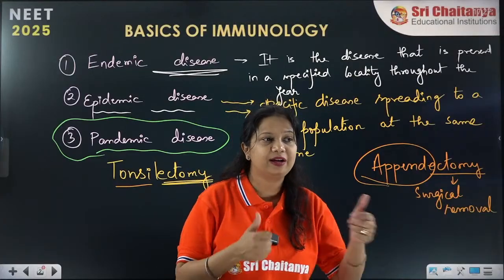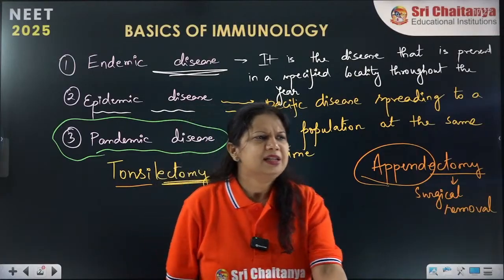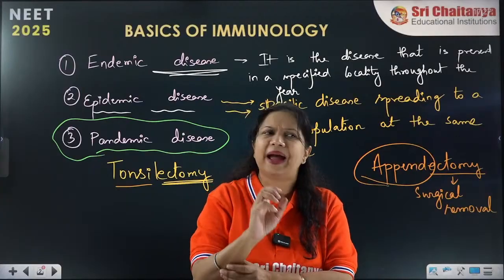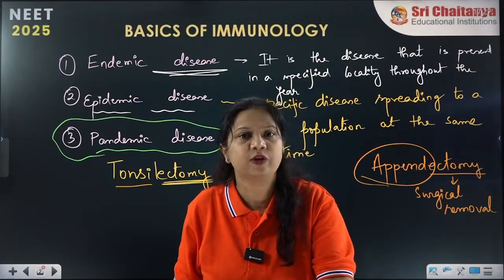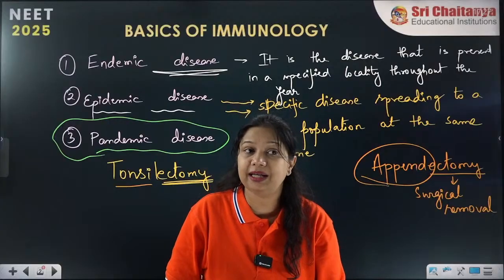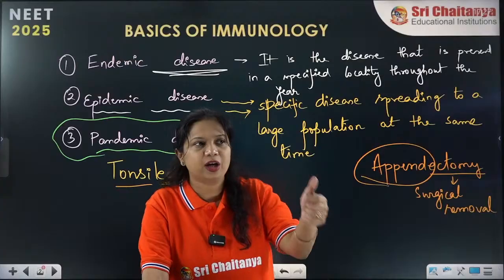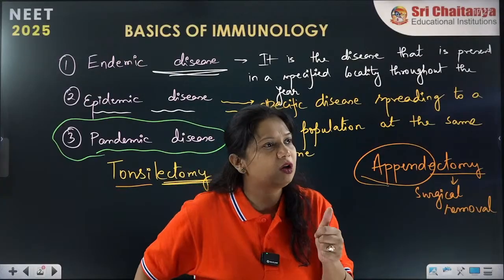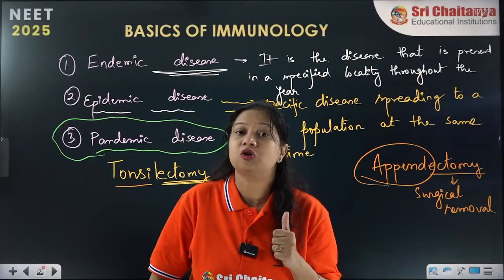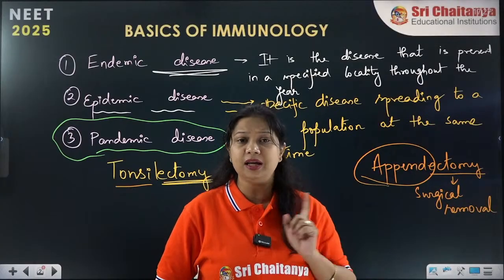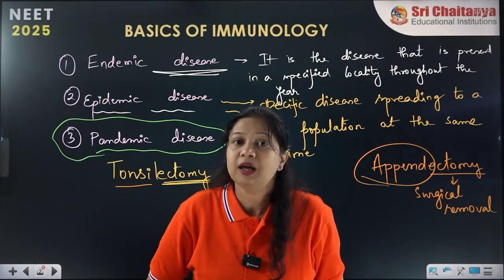You all are very right. Sometimes chickenpox might not be a pandemic because we have vaccines for chickenpox, but COVID-19 is a pandemic disease. Similarly, HIV, very good. Someone also said HIV. Yes, HIV is also a pandemic disease affecting the majority of the population of the world.